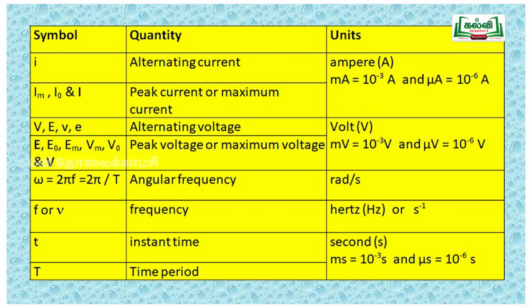And omega is equal to 2 pi f. Here f is the frequency and omega is the angular frequency. You have to understand that angular frequency is omega, its unit is radian per second, and frequency's unit is hertz. So frequency is represented as f or nu, and t is the instant time, and capital T is the time period.